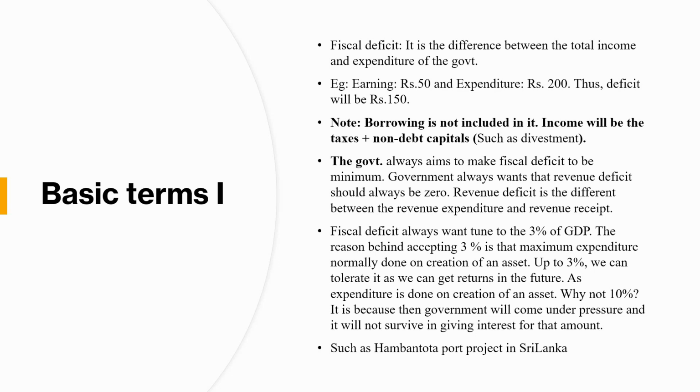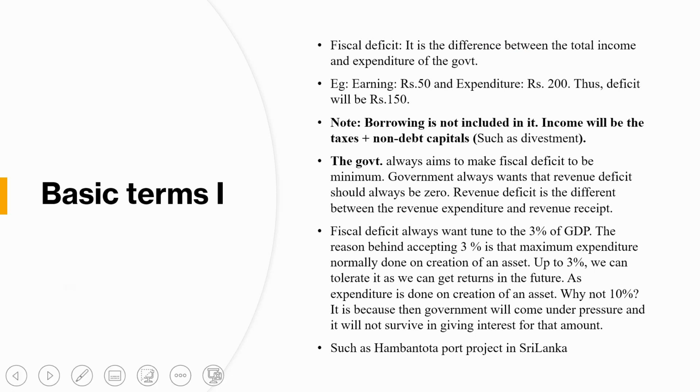So what is fiscal deficit? First we have to understand what exactly this fiscal deficit is, and what is revenue deficit. It is the difference between the total income and expenditure of the government. So what is total income? Whatever the government is earning. And the expenditure is what the government spends on creating assets, giving subsidies and all. Taking care of those aspects, we will see the total income and expenditure of the government. If you want to calculate deficit, the expenditure will be larger and the revenue will be lesser.